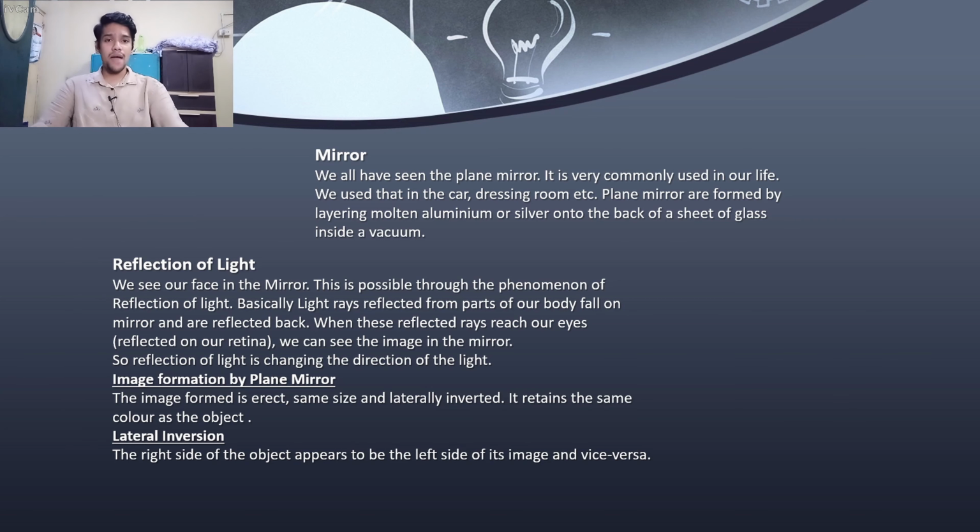Now, what happens with mirrors? When we stand in front of a mirror, we see our face in the mirror. This is possible through the phenomenon of reflection of light. Basically, light rays are reflected from parts of our body, fall on a mirror and are reflected back to us. When these reflected rays reach our eyes, focused on our retina, we can see the image in the mirror.